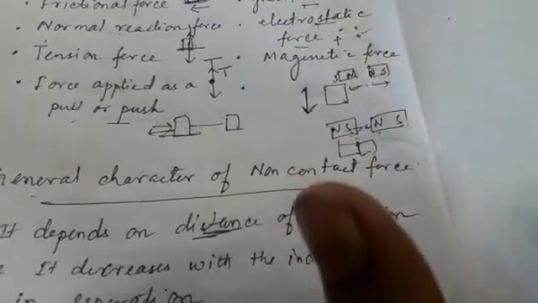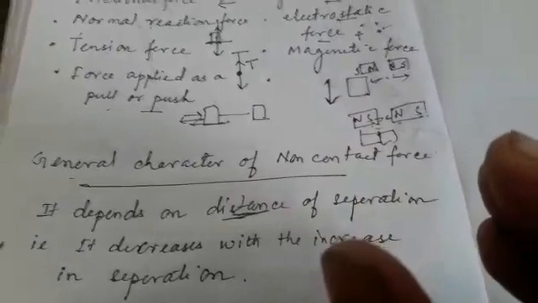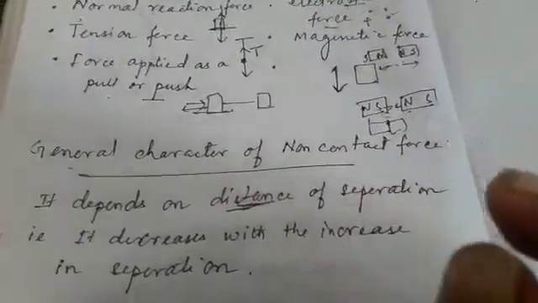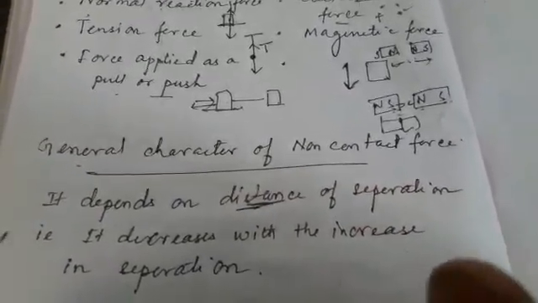The force will eventually become not efficient enough to attract or repel. So the distance is the main factor of this non-contact force.